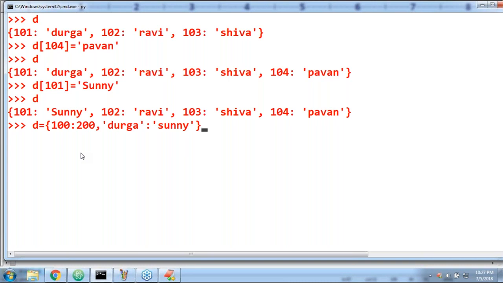Are you getting it? Now it is very clear for you people, right? Sir, heterogeneous keys are allowed. Heterogeneous values are allowed. Sir, in the first entry, the key is 100, but in the second one, the key is Durga. One is int type, the other one is string type. Here also values, key type, and like this, right? Now, have you observed? If I print D, perfectly it is valid. Are you able to understand?